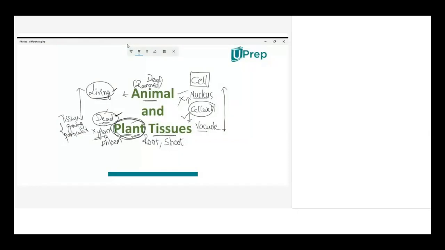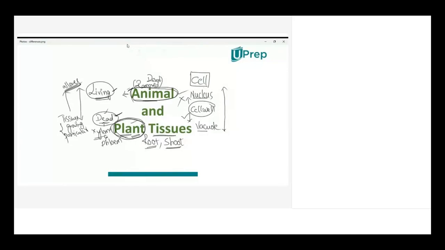But when we take the animal cell or animal body, it will be continuously in motion. It's a movable one. It will be always in movement and searching for food or shelter like that. So here when we take the tissues in animal, the growing tissues in animals are present all over the body. They're not just present at some part. You will find growing tissues present all over the body in animals, whereas the growing tissue in plants are restricted to some parts particularly.